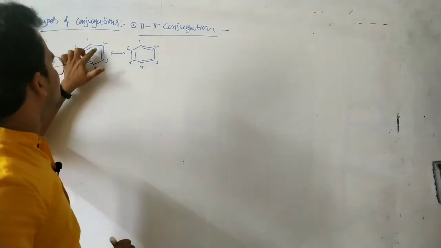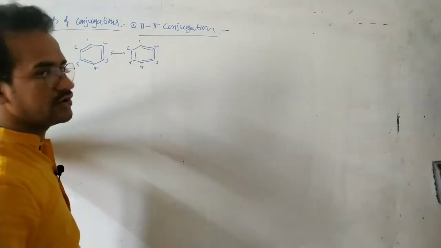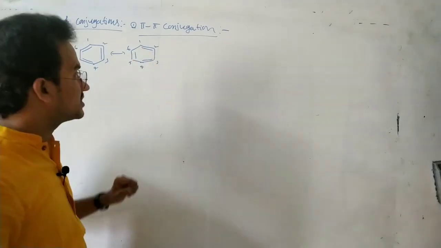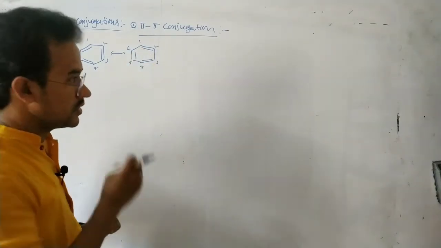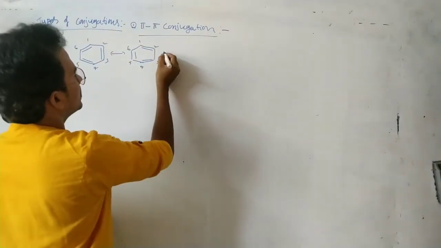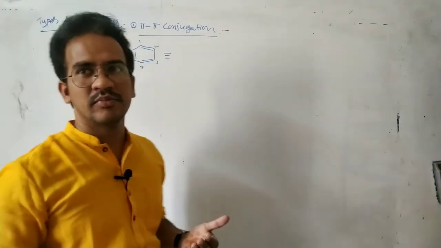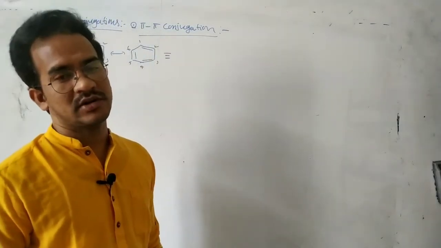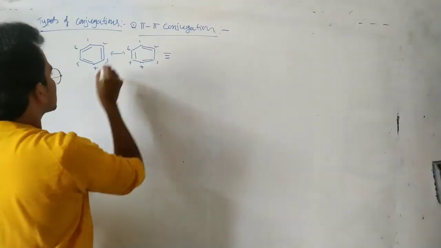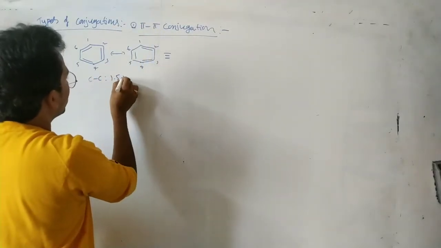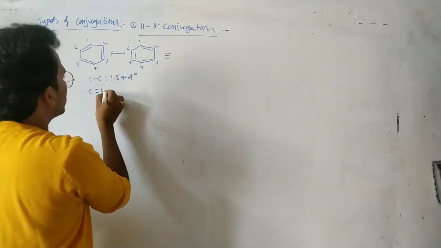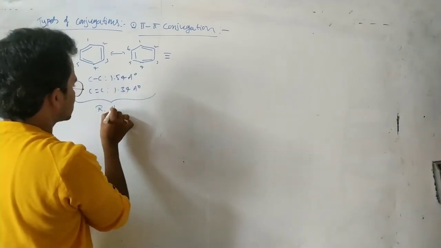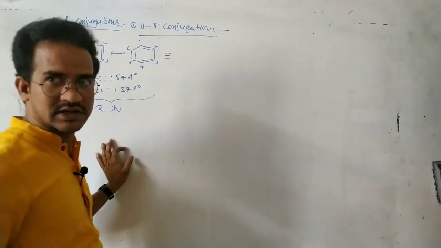You see in this case, there is no pi bond between carbons 1 and 2, but in this structure there is a pi bond between 1 and 2. Here, these structures could not explain the property that all carbon-carbon bonds are equal. By seeing this structure, the carbon-carbon single bond length is 1.54 angstrom and the carbon-carbon double bond length is 1.34 angstrom. They are the resonating structures, or contributing structures, or canonical structures.